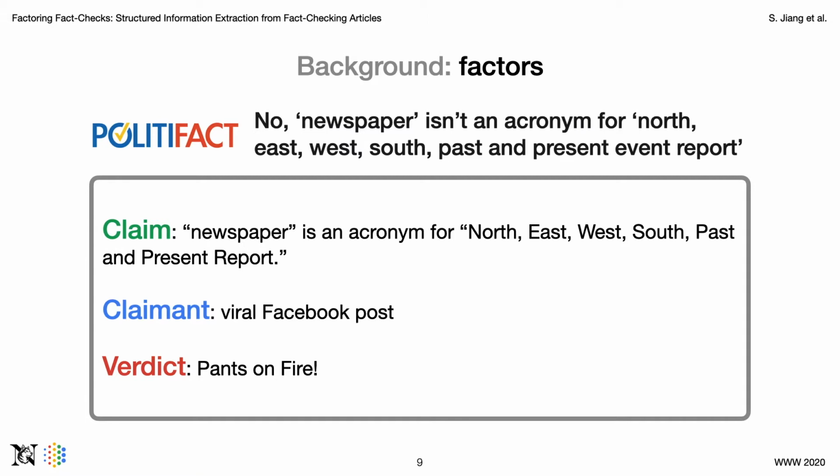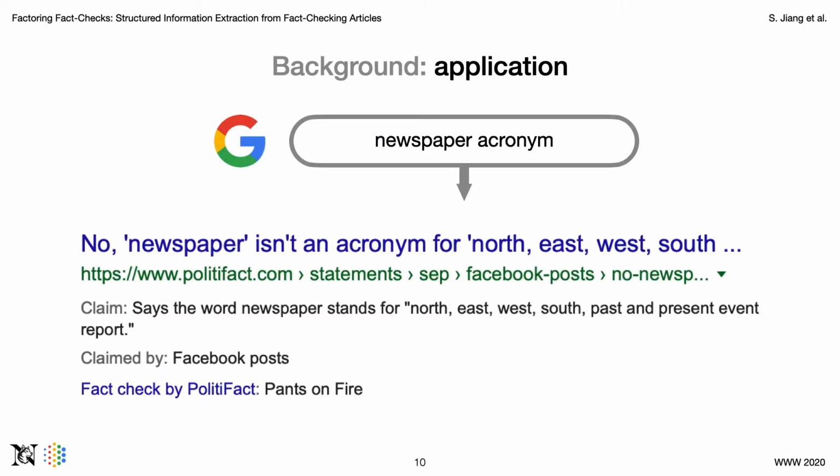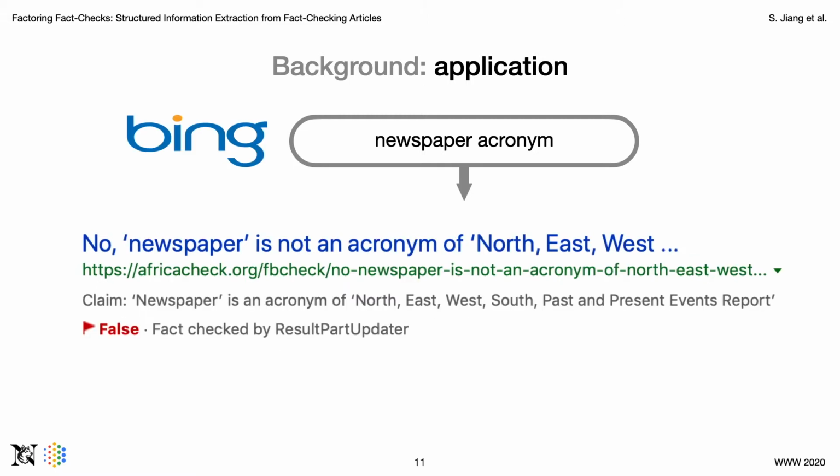Another advantage of these factors is that they are relatively structured information that can be understood by algorithms, therefore enabling web applications using this information, such as search engines. For example, in Google, if we search newspaper acronym, Google returns the first result as a structured snippet of the fact check, which contains the claim, claimant, and the verdict. The similar result is returned by Bing, except that it's another fact check from Africa Check instead of PolitiFact.